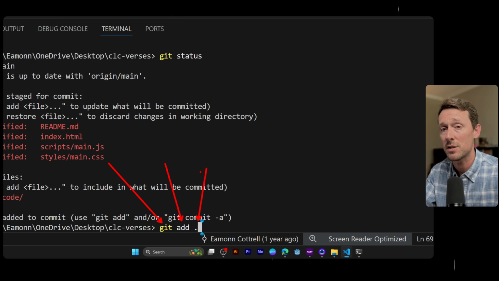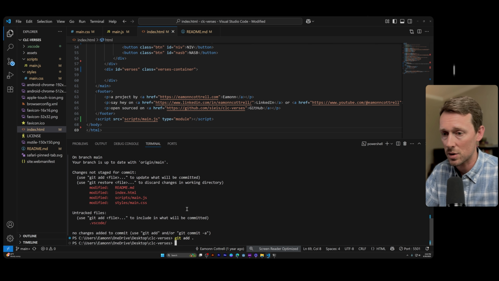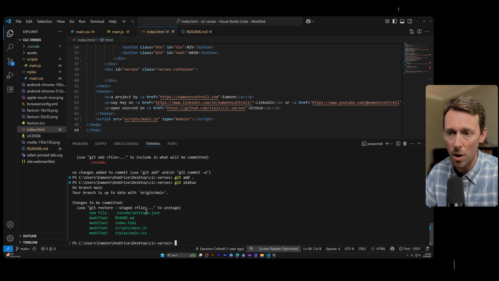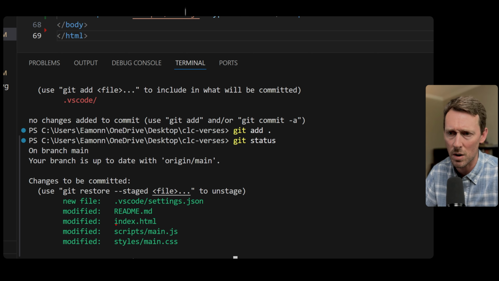And the period means to add all of the files. Okay, so I'm going to click enter, no errors. Then I'm going to go git status. And I always do this a bunch just to see, okay, what's my current status? And we've got new file and we got modified files.